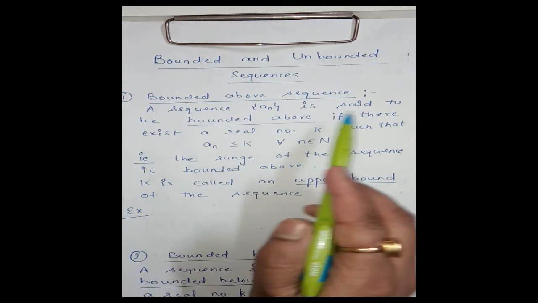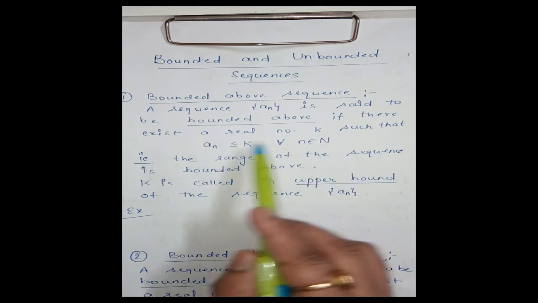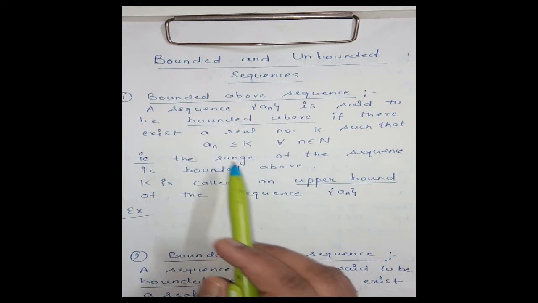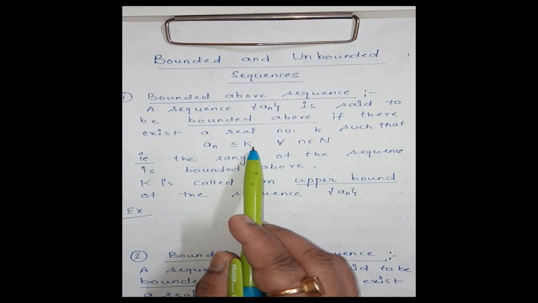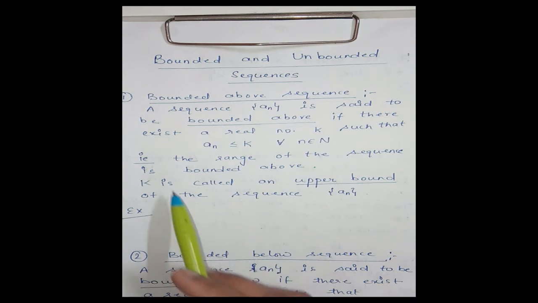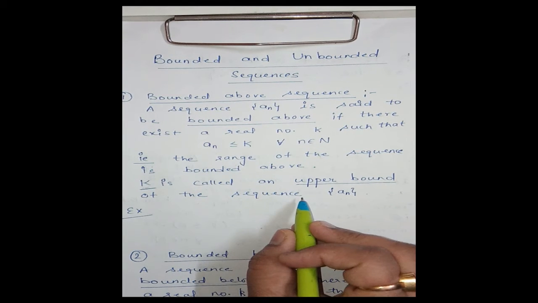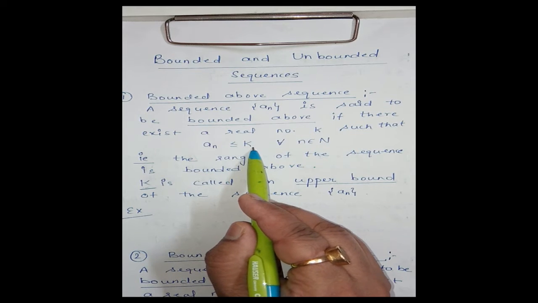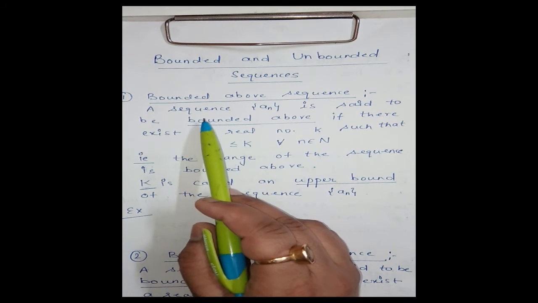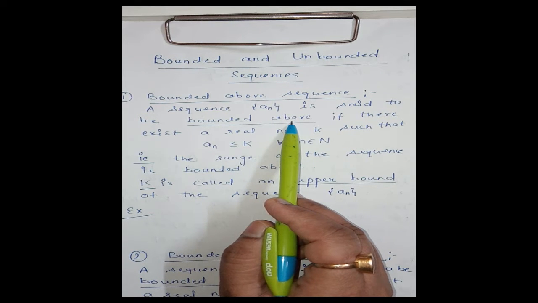A sequence a_n is said to be bounded above if there exists a real number k such that a_n is less than or equal to k for every n belonging to natural numbers. Means if every term of the sequence is less than or equal to some real number k, that is, the range of the sequence is bounded above. Here this k is called the upper bound of the sequence a_n, and if this real number k exists such that every term of the sequence is less than or equal to this k, then the sequence a_n is said to be bounded above. This is a bounded above sequence.